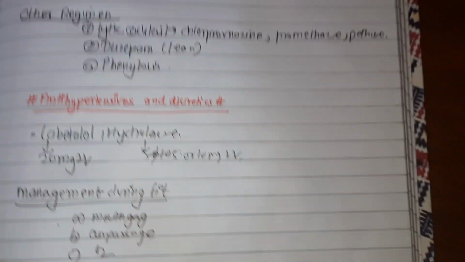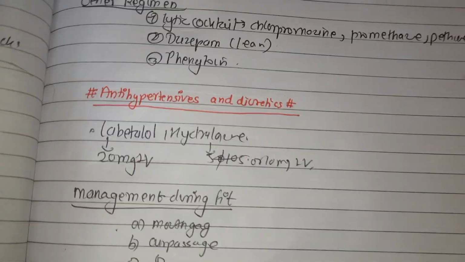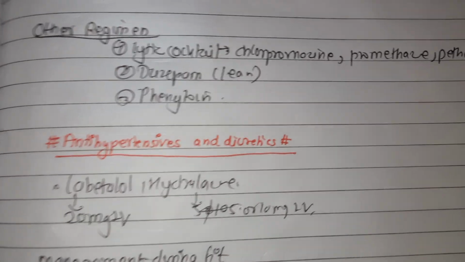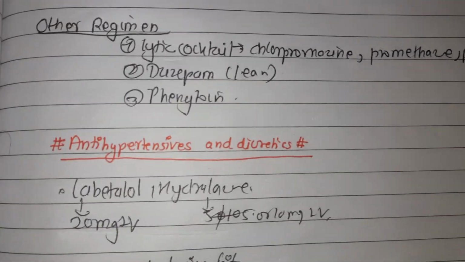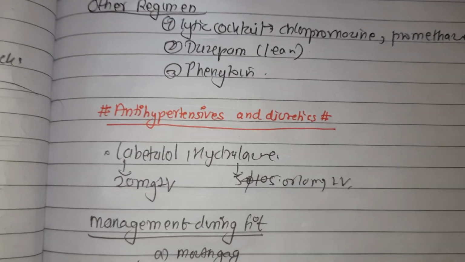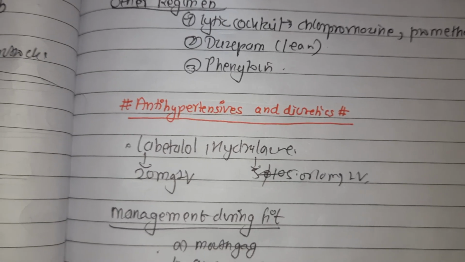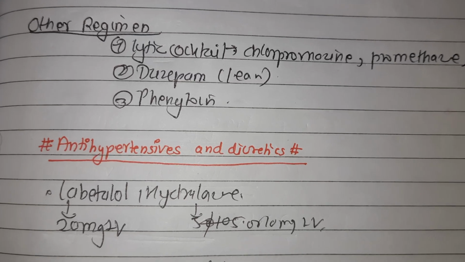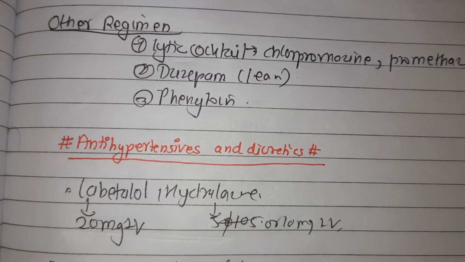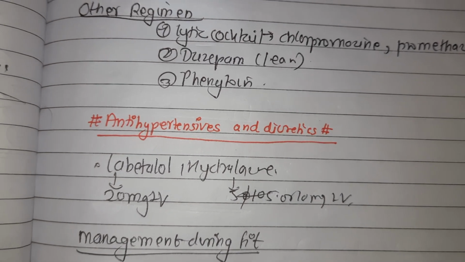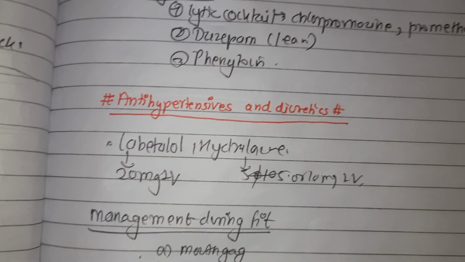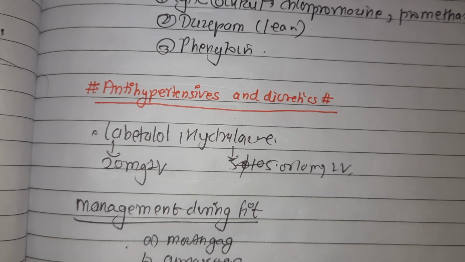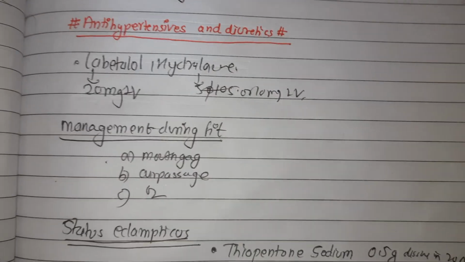In spite of the anticonvulsant regimen, if the blood pressure still remains more than 160 by 110, an antihypertensive drug should be administered. The first line antihypertensive drugs are labetalol and hydralazine. The target level of blood pressure is systolic 140 to 160 mmHg and diastolic 90 to 100 mmHg. Labetalol 20 mg IV is given, and a repeated dose may be needed after an interval of 10 minutes. Alternatively, hydralazine 5 or 10 mg IV can also be given.